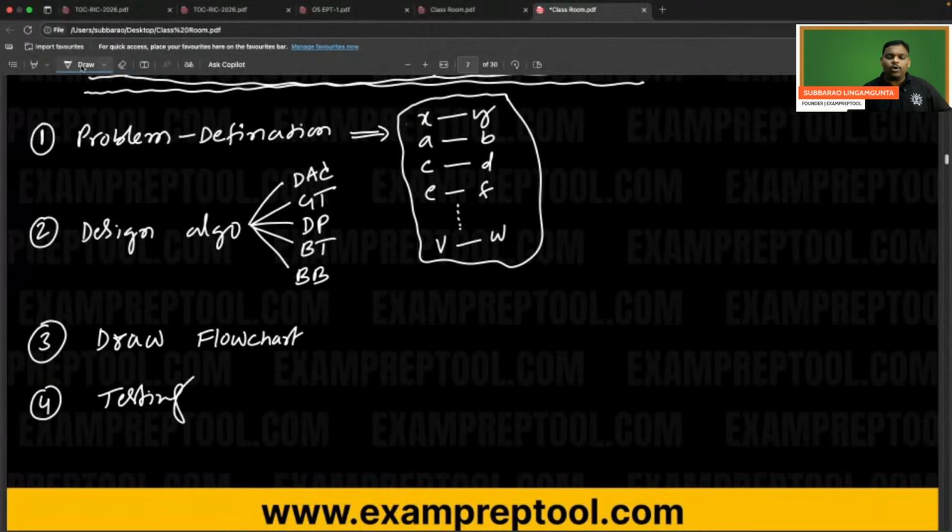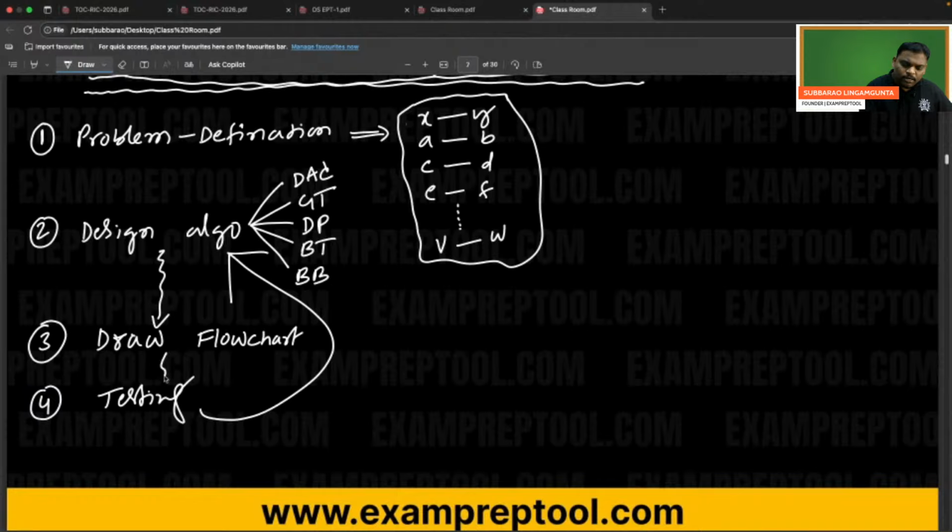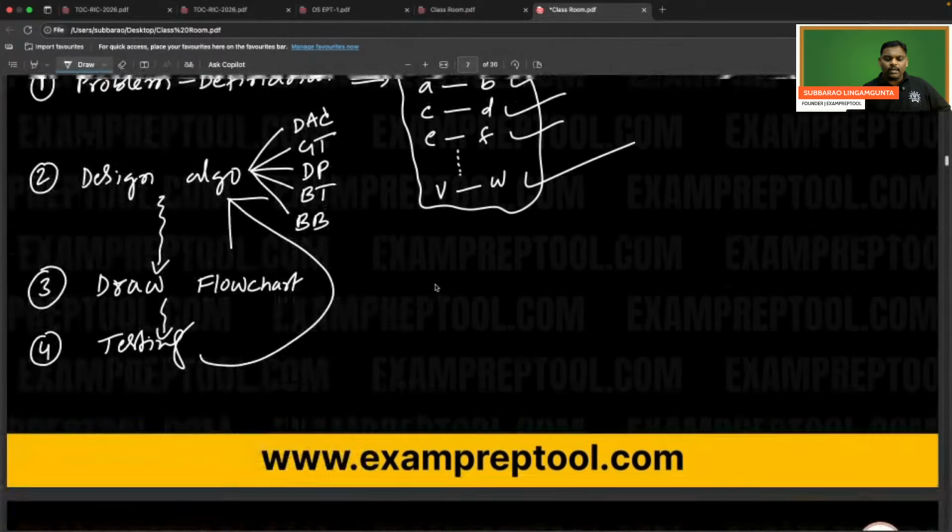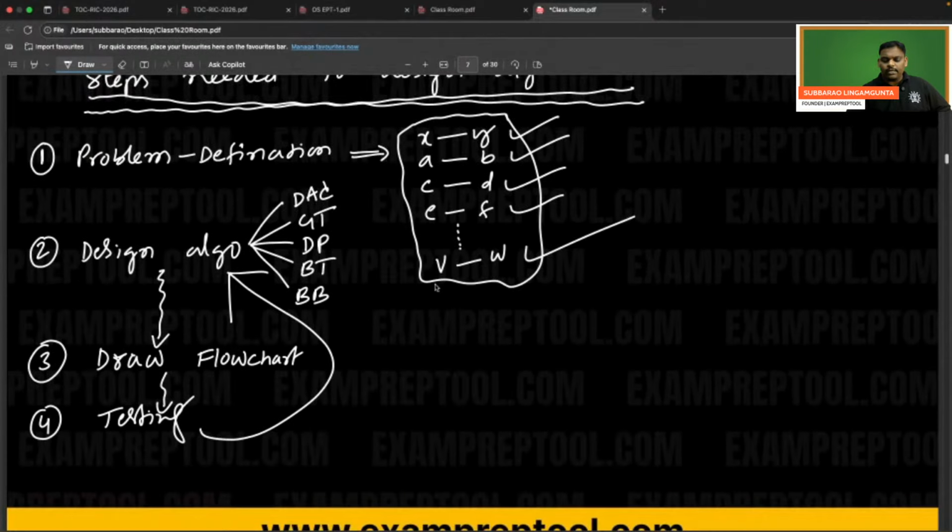For every input, if the correct output is coming, then there is no problem. If for some input the correct output is not coming, you have to go to the designer and say, in the pattern you have taken, small conditions are not satisfying, please change it a little bit. Then the designer will change it a little bit. Again the flowchart will be drawn, again testing. This will keep on continuing until all are correct. So the fourth step is also completed. If testing is successful, then everything is fine, so go to the fifth step.